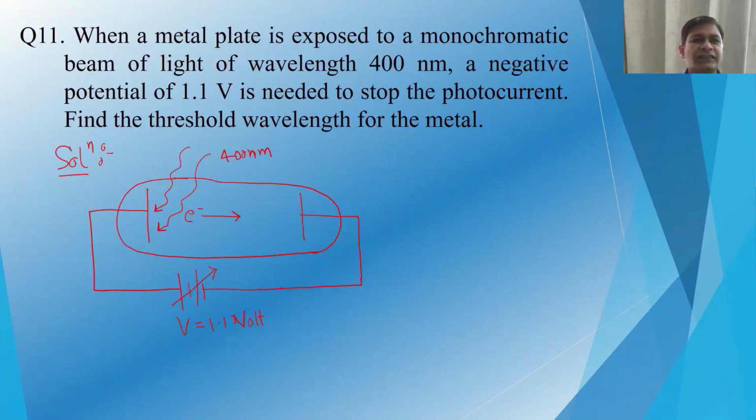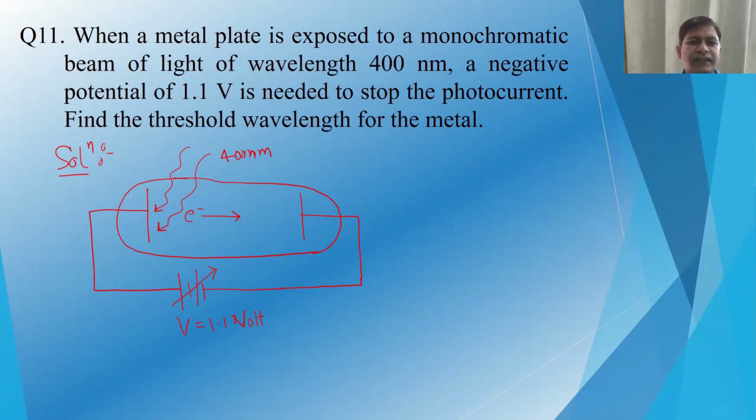Okay, so let us take the next problem. It says that when a metal plate is exposed to a monochromatic beam of light of wavelength 400 nanometer, a negative potential of 1.1 volt is needed to stop the photocurrent. Find the threshold wavelength for the metal. So it is asking about the work function of the material and its corresponding wavelength.